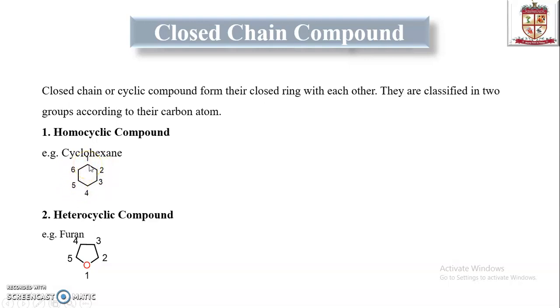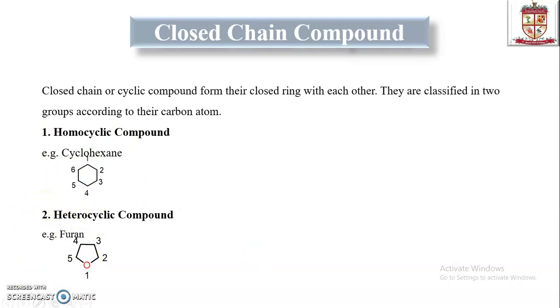They bond with each other in a closed form. Hence, it is called a closed chain structure or cyclic compound structure. Cyclohexane has only carbon and hydrogen, so it is a hydrocarbon closed structure.